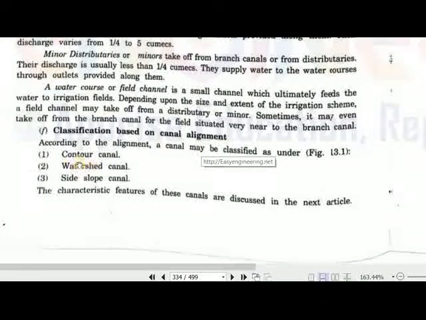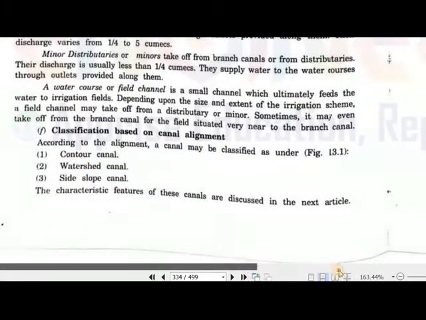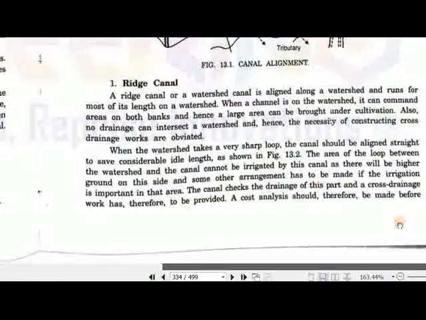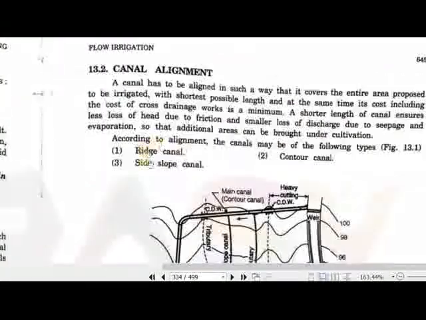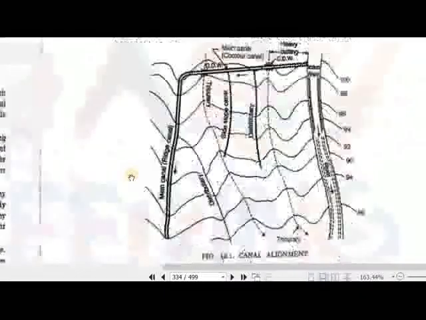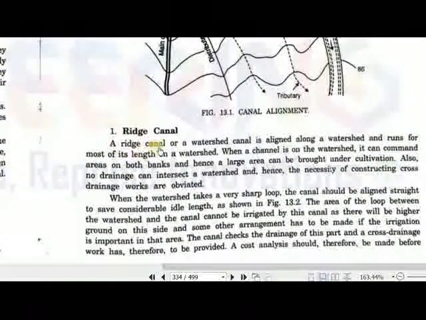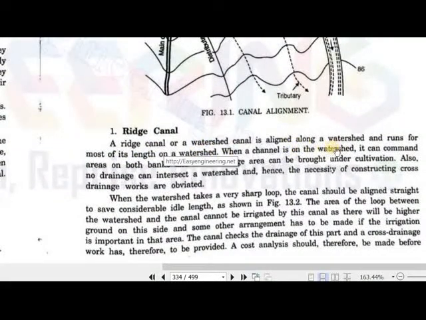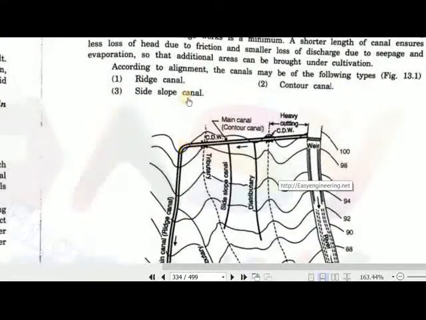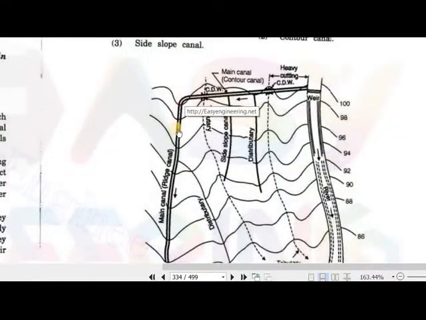Classification based on canal alignment: we already discussed contour canal, watershed and side slope channel in our previous lecture, but we will discuss them a little bit here. So canal alignment can be done in these three ways. We have the ridge canal. A ridge canal or watershed canal is aligned along a watershed and runs most of its length along a watershed. For example, if we have to align the main canal here, water can be offtaken from the main canal in this direction and in this direction as well.